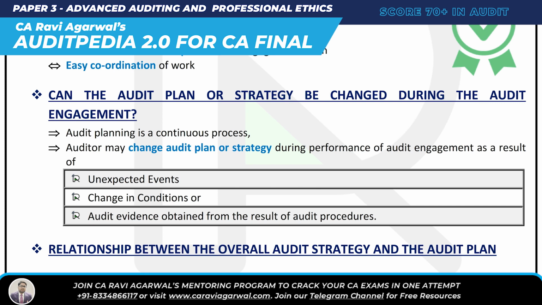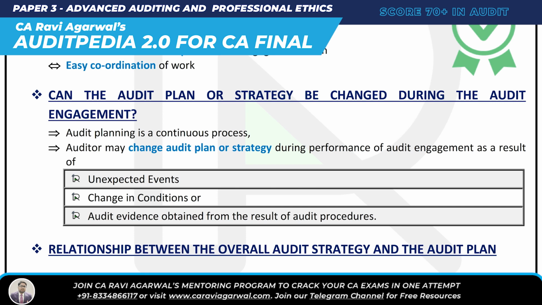Yes. Why not? Because audit planning is a continuous process. The auditor may change, it's clearly written. The auditor may change audit plan or strategy during performance of audit engagement as a result of, it's telling you when it can change: an unexpected event happened, I can change it. Changes in conditions happen, I can change it. You got evidence obtained as a result of audit procedure which requires change, you can change it. So we can change because of these three reasons: unexpected event, change in condition, and audit evidence obtained from the result of audit procedure.